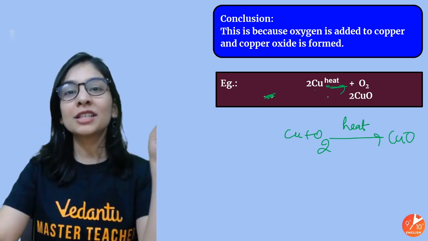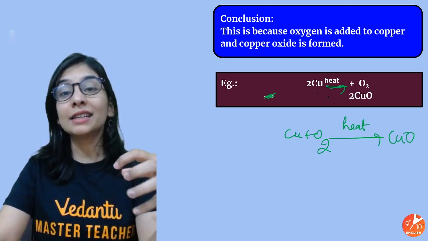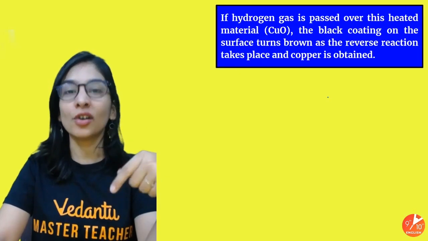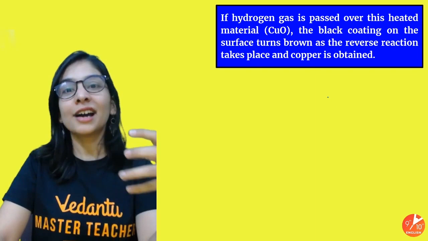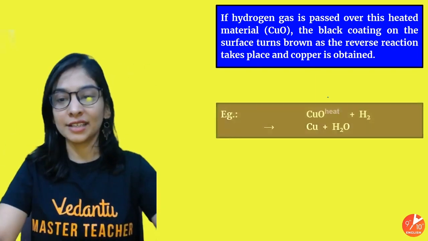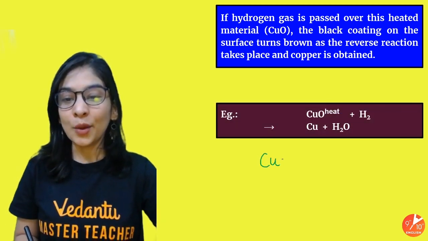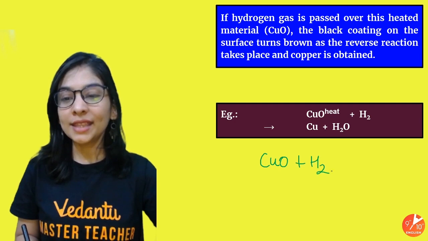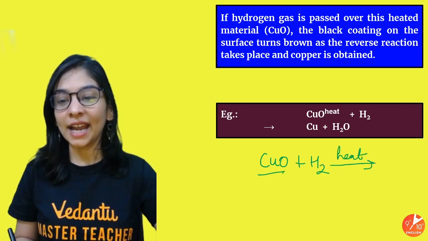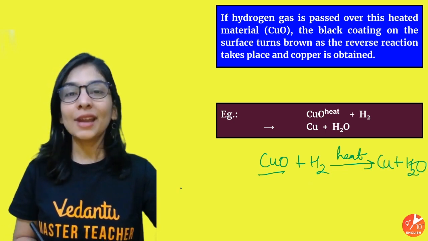So do remember, students, earlier the oxidation and reduction concept came to us in terms of oxygen only. Oxidation is addition of oxygen, and reduction is removal of oxygen. Okay, so let's understand that with the help of this example. When we take copper oxide with hydrogen and we are heating it, I got copper with water.